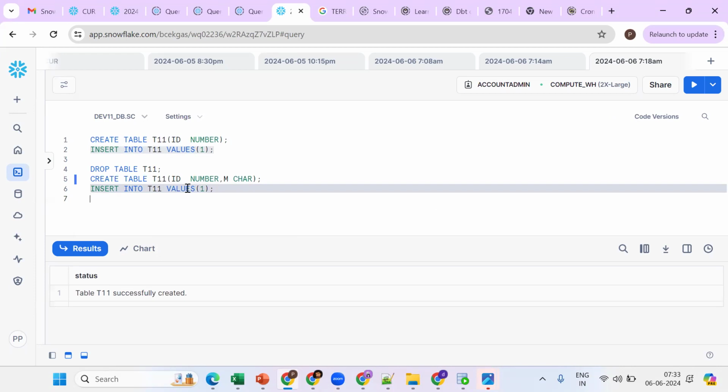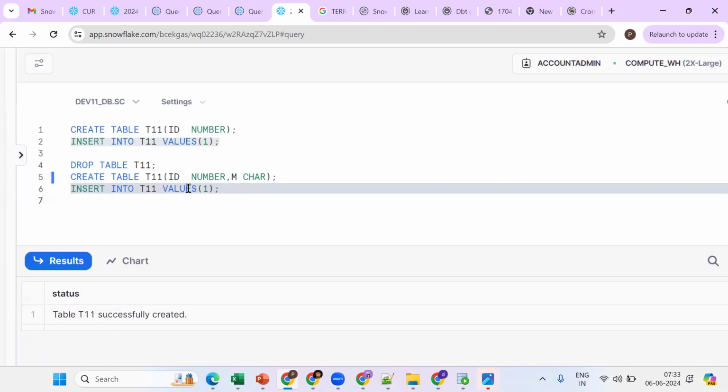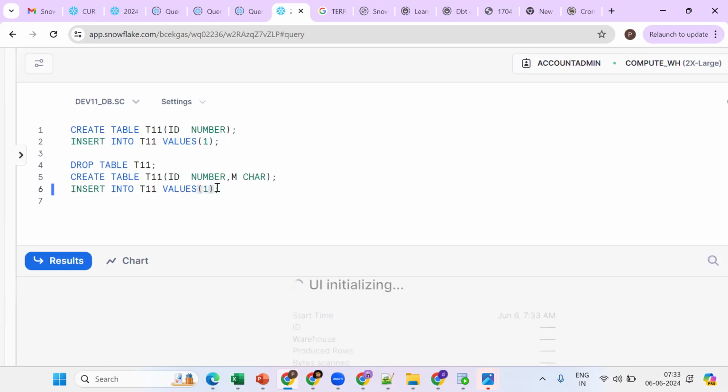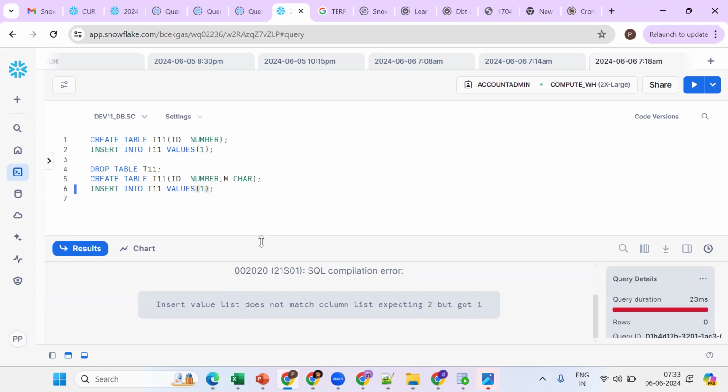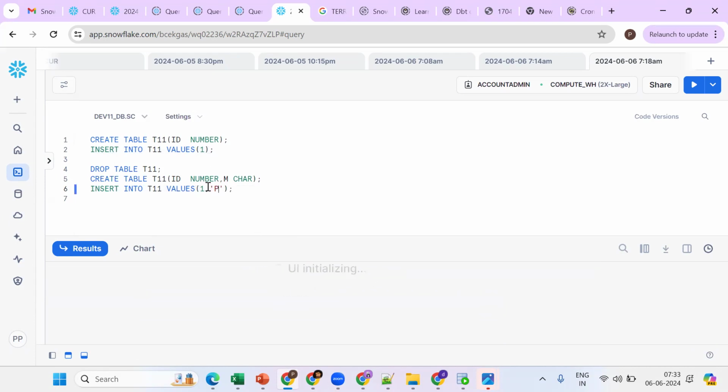Okay, the data type should provide two values. Two columns are there, and we mentioned only one value. Now what error will we get? We'll get an error, because two attributes are there but we passed only one value. So we should pass two columns, two values. Now it is working fine.